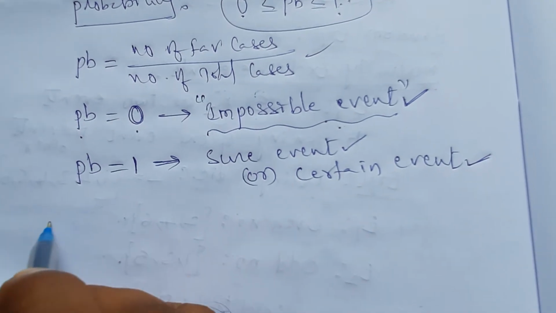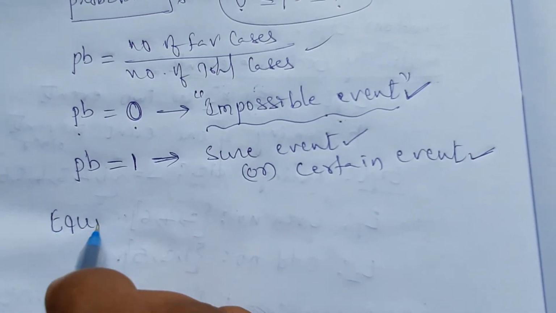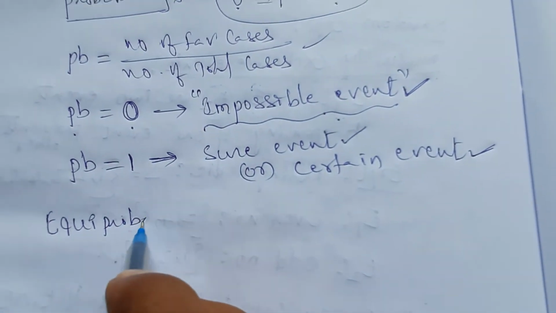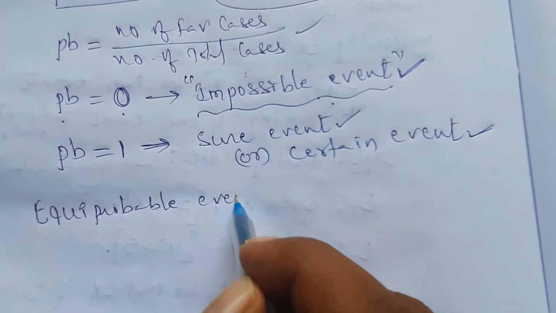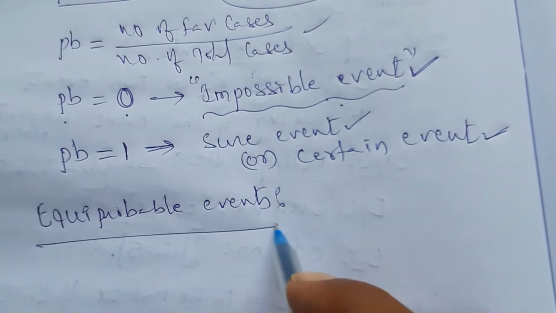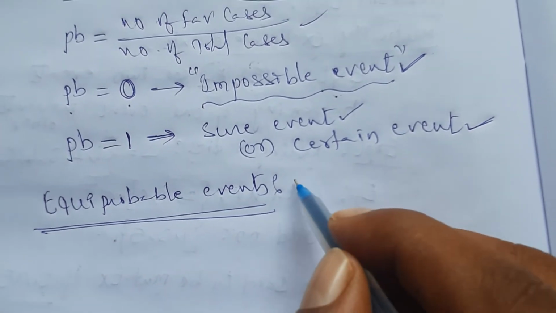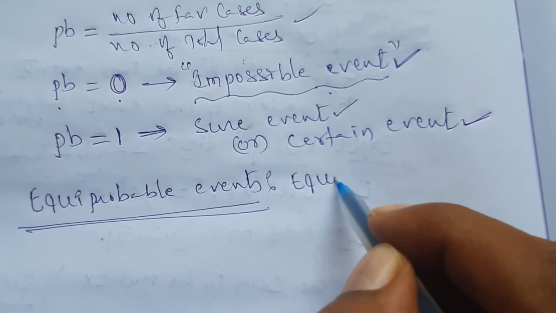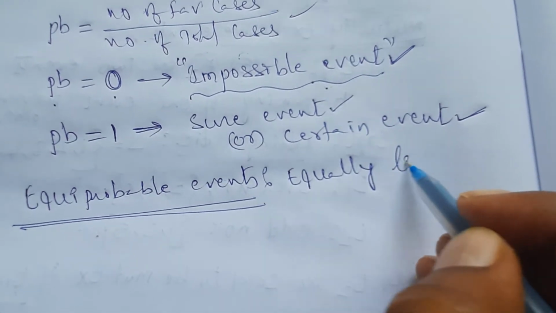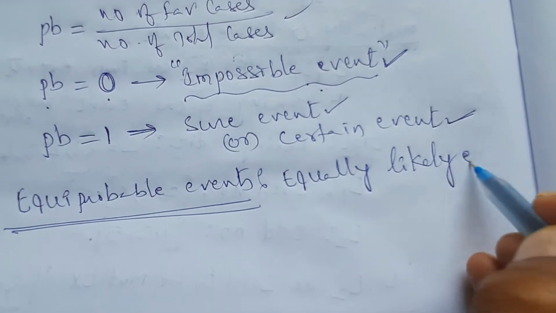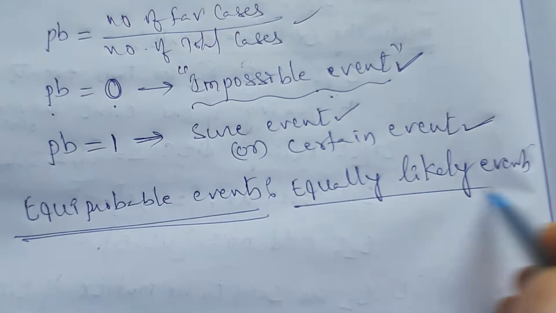Next definition, equiprobable events, or equally likely events. In the name itself its definition is there.